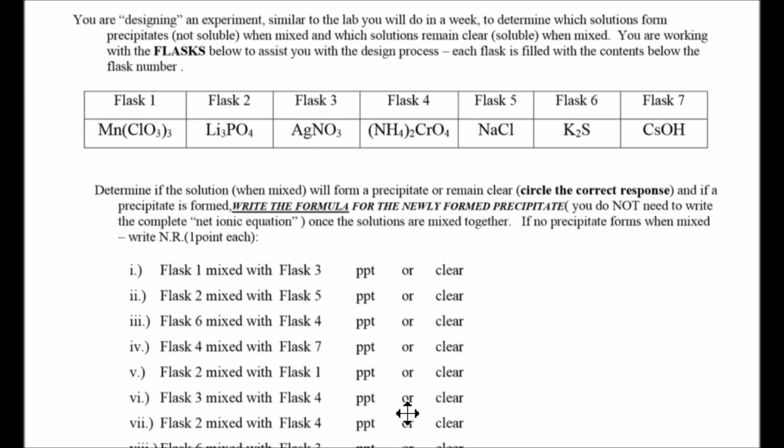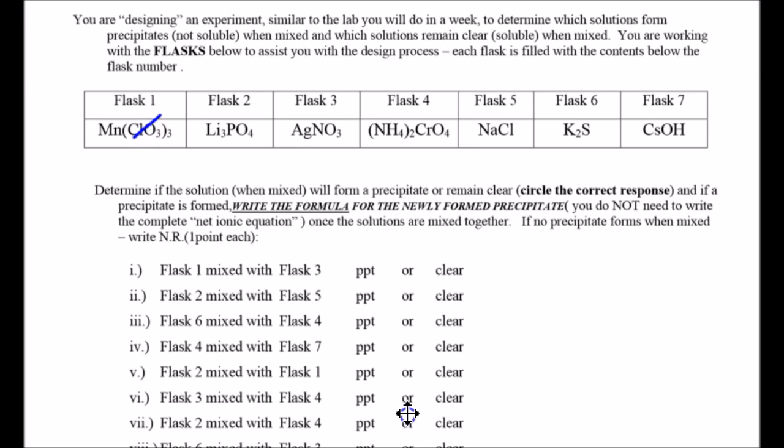Now, this is how we do it the smart way. We cross off who we know will never form a precipitate. So looking at, say, manganese chlorate, will manganese ever form a PPT? No. Or could it? Absolutely it could. It's a great candidate for making PPTs. Will chlorate ever make a PPT? No, so we can cross that off.